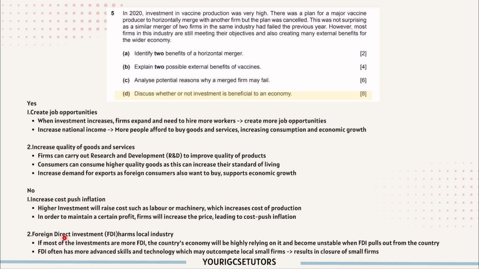Second, foreign direct investment, FDI, harms the local industry. If most of the investment is FDI, the country's economy will be highly relying on it and become unstable when FDI pulls out from the country. Yes, so this is very risky to the country. For example, if all the projects and investment of the country is funded by foreign countries' investors, this will be detrimental when the FDI pulls out, which means they withdraw their investment. This means that this country has no extra capital at all to sustain its local industries.